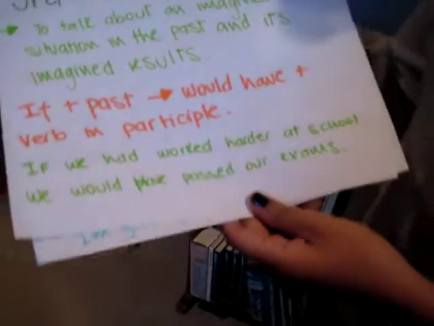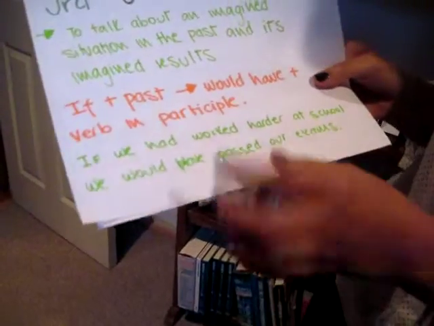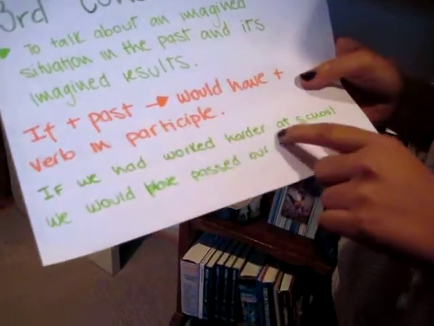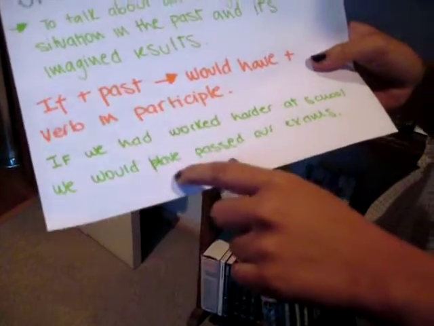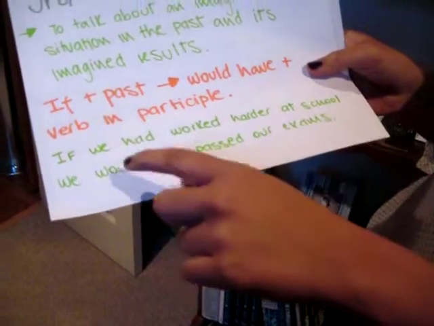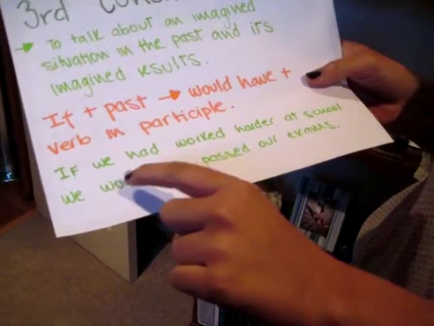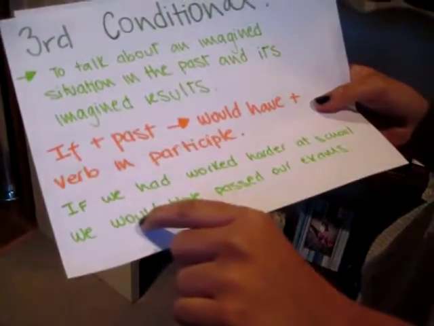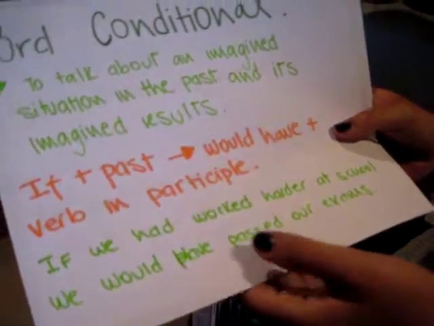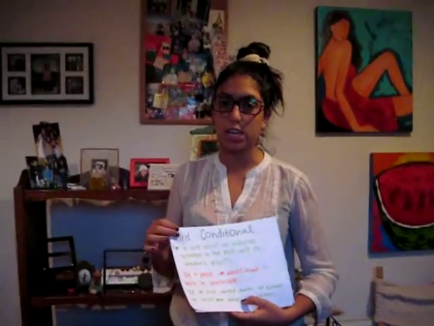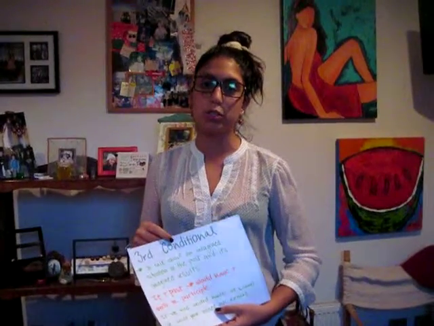For example, if we had worked harder at school, we would have passed our exams. Would have, because have is obligatory after would, and the verb is in past participle. Okay, as everyone knows, some verbs can change completely, but in this case, for the past, we just have to put ed.